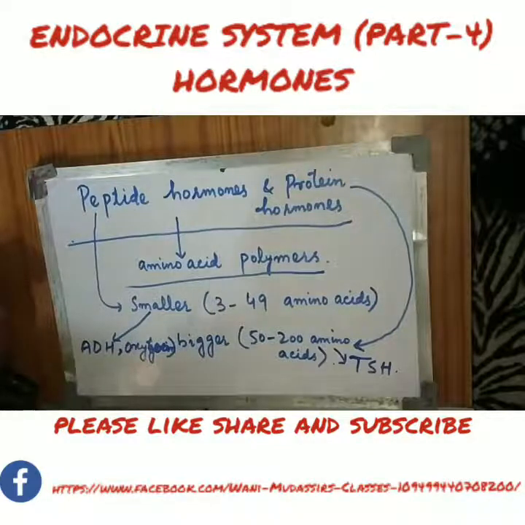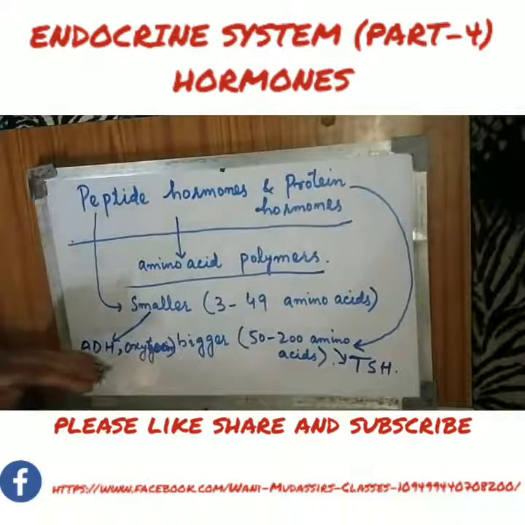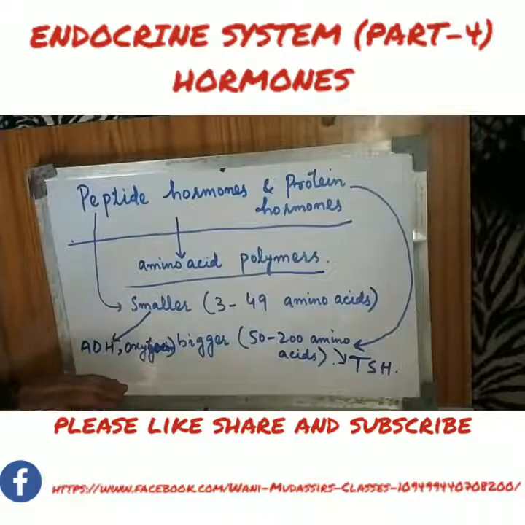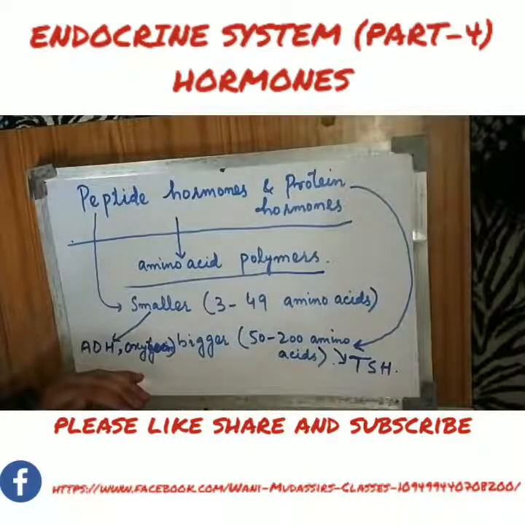Among the peptide hormones, we have the antidiuretic hormone and oxytocin, secreted by the posterior pituitary, and among the protein hormones, we have thyroid stimulating hormone, secreted by the anterior pituitary.